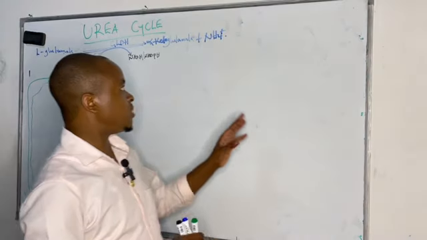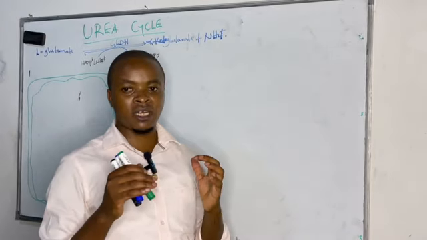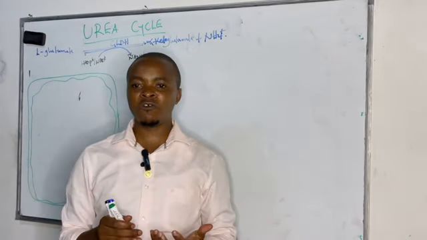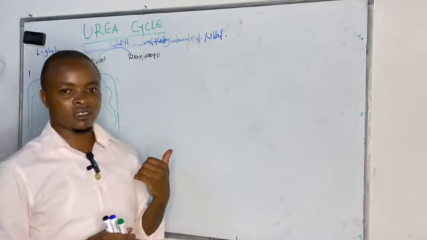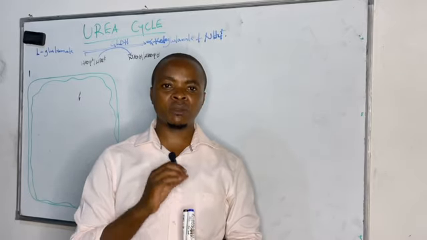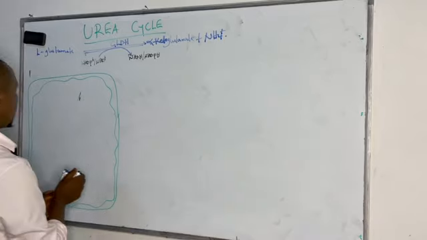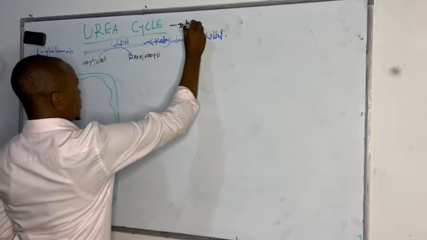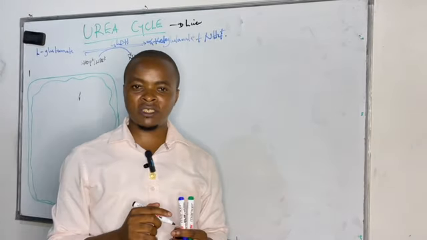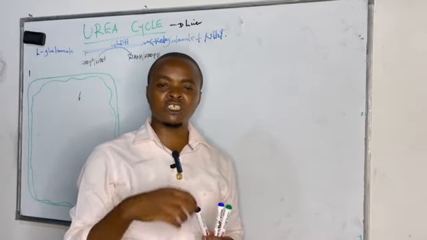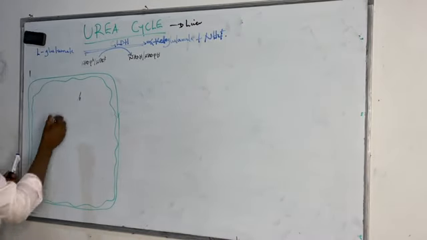So this one is majorly looking at how we convert the toxic ammonia formed by either deamination or non-oxidative ways to form ammonium, and this ammonium is detoxified under the urea cycle, which occurs principally in the liver. So this cycle occurs in the liver, in both the mitochondria and the cytosol of the liver cells. We see tissues like the brain, the kidney and the liver doing the process of deamination.